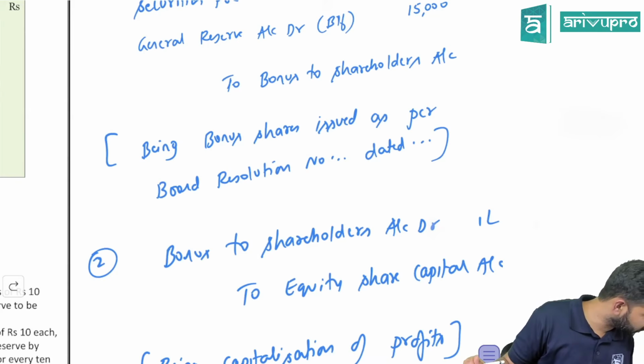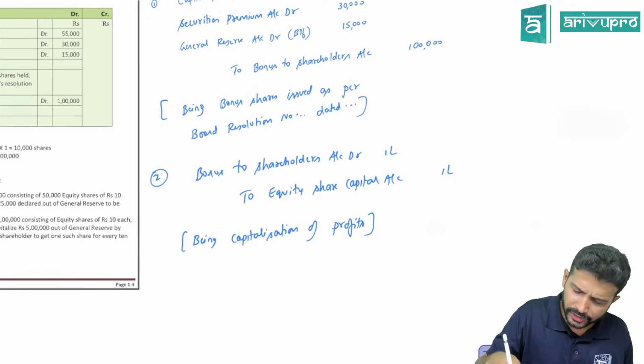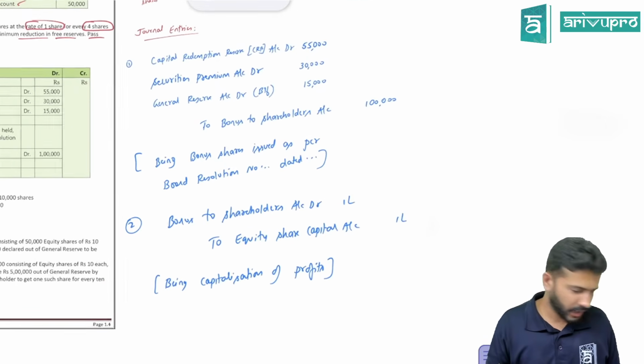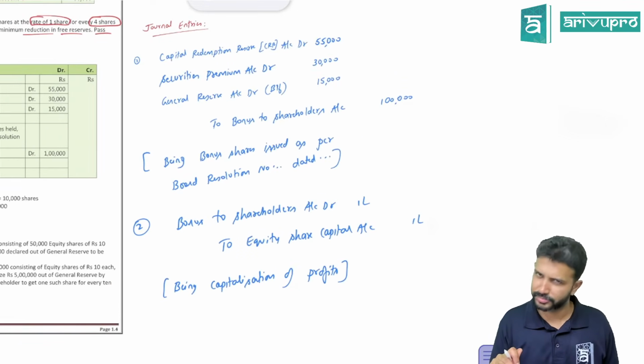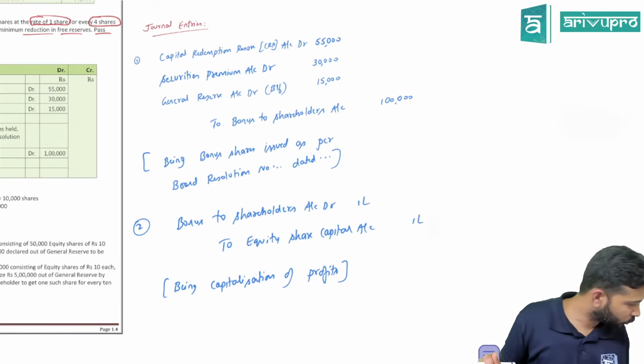So do we do like this only for this sum or always? No. For every time, 2 journal entries will come for bonus. Every time. This is not an exceptional problem. This is the actual problem. Like this only we'll be doing going forward also.